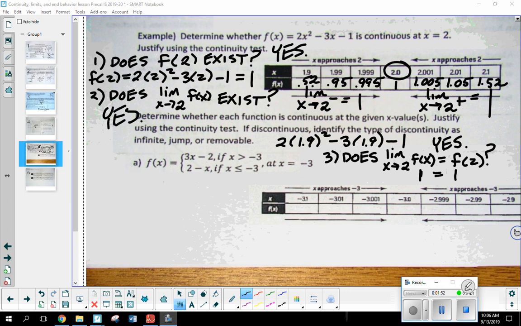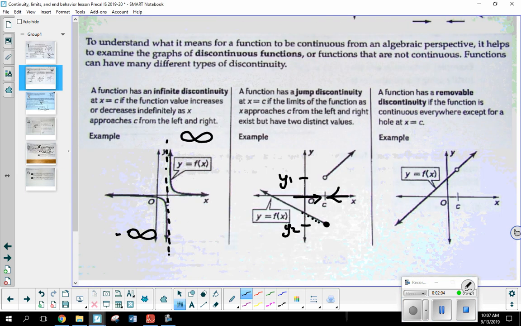Step number 2, does the limit as we approach that value from both sides exist? And then step number 3 is where we compared the results from steps 1 and 2. We're going to go through a problem again, but on step 2, we want to try to analyze the behavior as we approach a particular value. So we want to be able to recognize certain patterns.